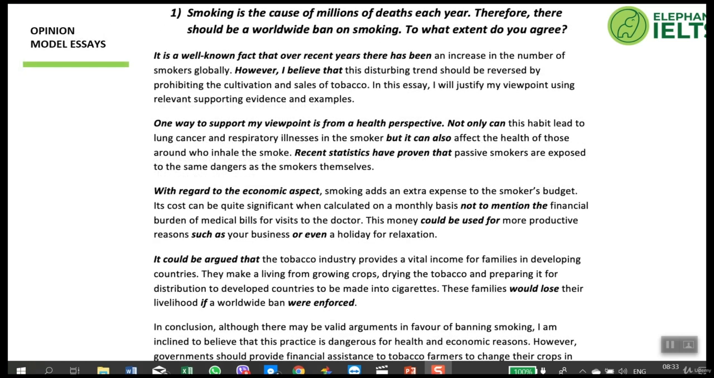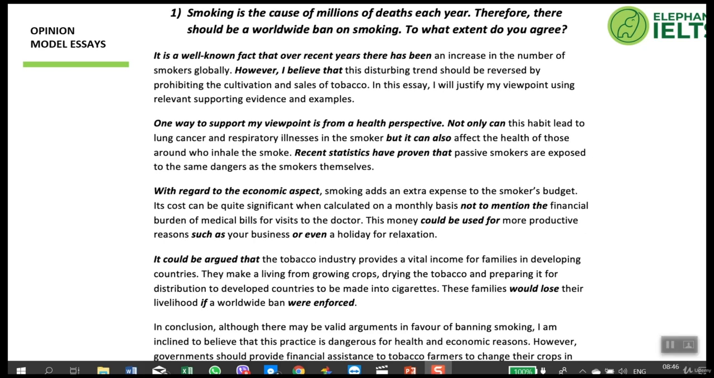Let's look at some sample essays together. The first one says, smoking is the cause of millions of deaths each year. Therefore, there should be a worldwide ban on smoking. To what extent do you agree? Well, what is the question?